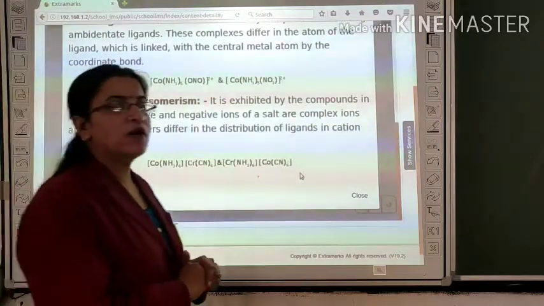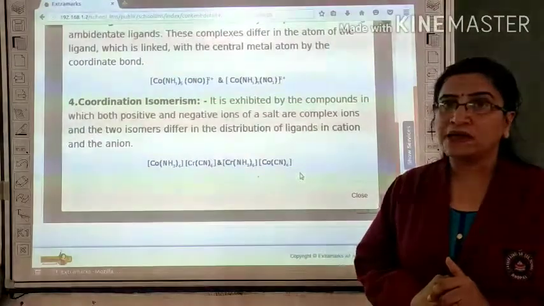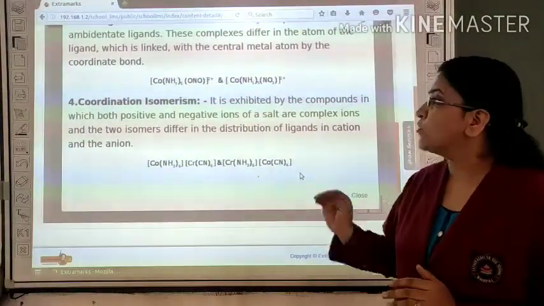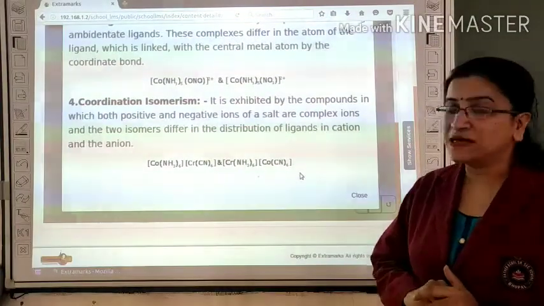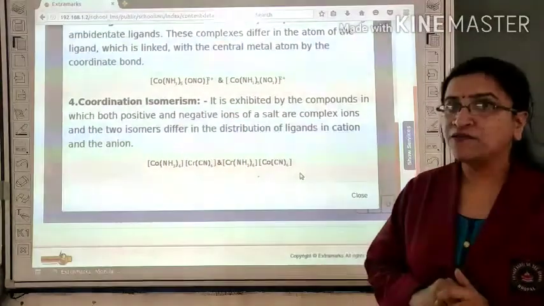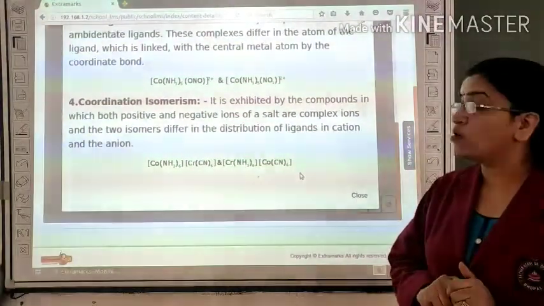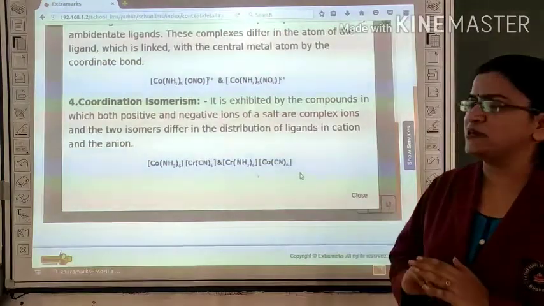So what is this coordination isomerism? It is exhibited by compounds in which both the positive and negative ions of the salt are complex ions, and the two isomers differ in the distribution of ligands in the cation and anion. So what is the meaning of this definition?